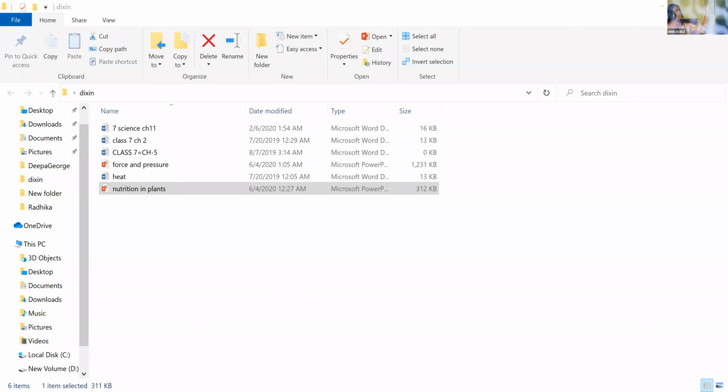Plants absorb the carbon dioxide with the help of tiny pores on the leaf. I will show you the picture of that. The leaves absorb the carbon dioxide from the air through the tiny pores on the leaf. And these tiny pores are known as guard cells.